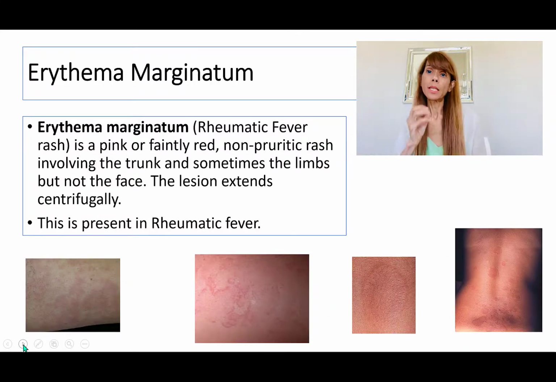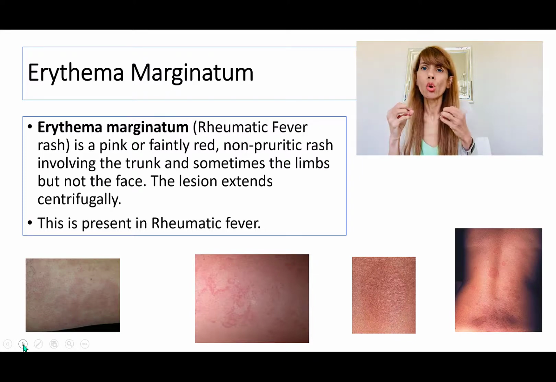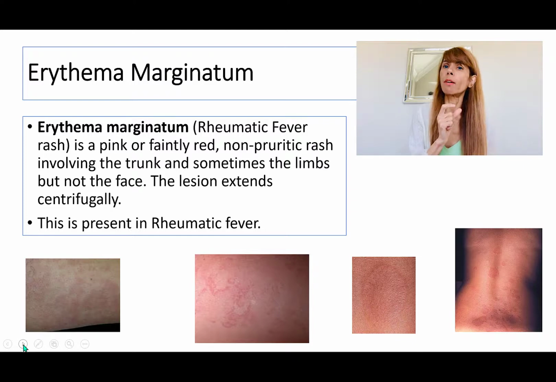Erythema marginatum is going to be a pink or faint rash that is non-pruritic and gradually expands on the extremities, and it extends centrifugally. So it's very, very slow, very sneaky, very mild. People sometimes don't even notice it, and it's usually a part of rheumatic fever. So people usually have other more obvious symptoms in rheumatic fever where they may not even bring up the rash, but when you examine them, you look at it and you say, oh, this is erythema marginatum.